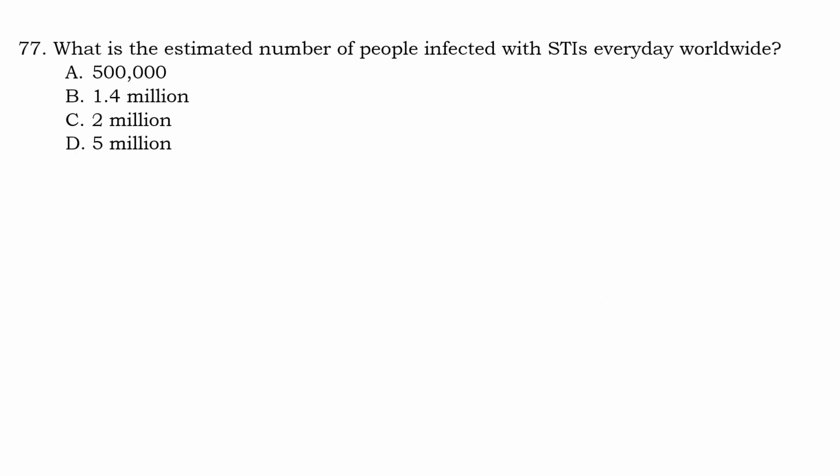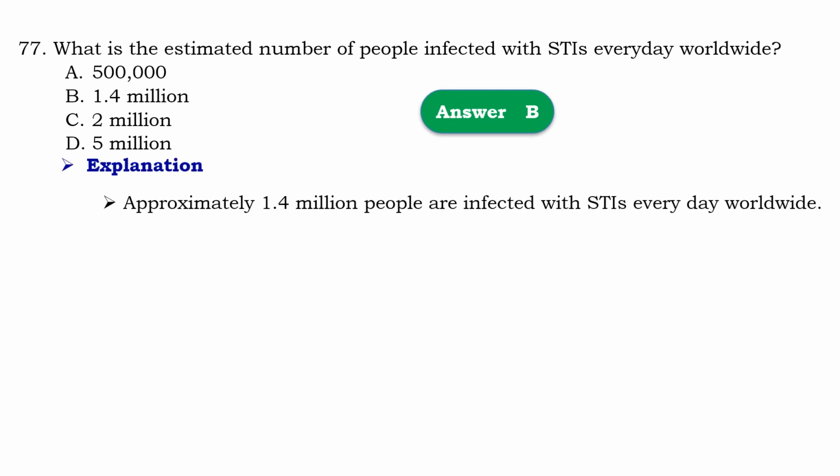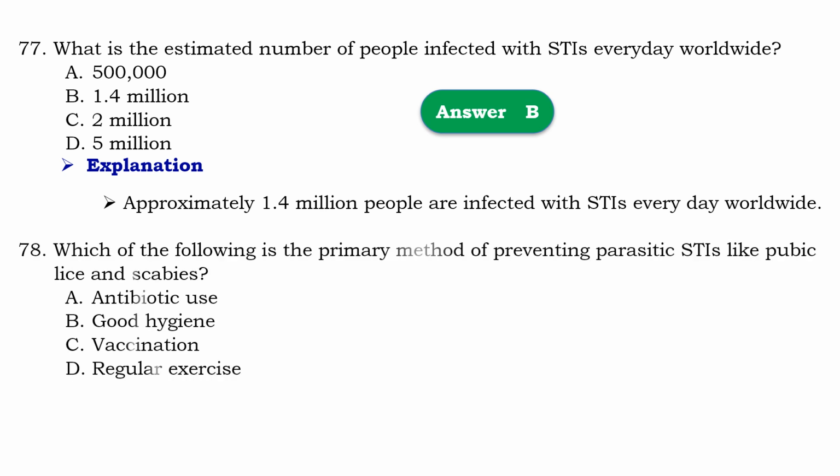Question number 77. What is the estimated number of people infected with sexually transmitted infection every day worldwide? So that should be 1.4 million. Means that approximately 1.4 million people are infected with sexually transmitted infection every day worldwide.